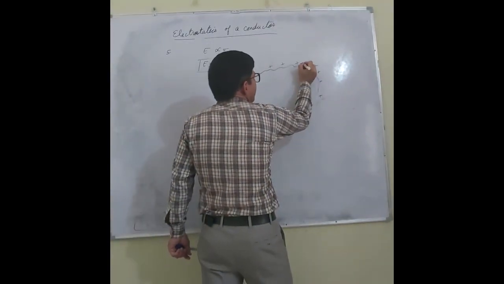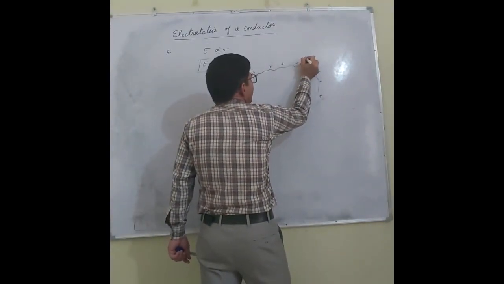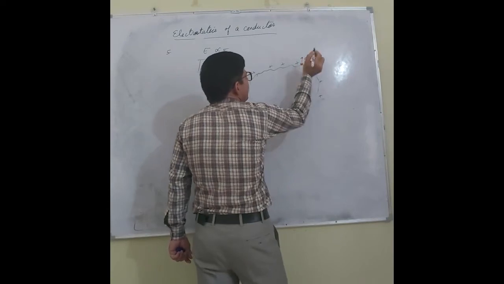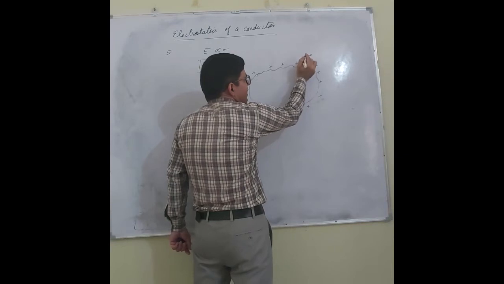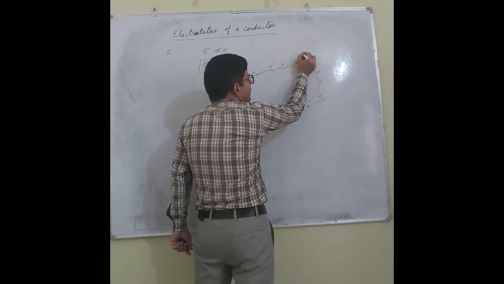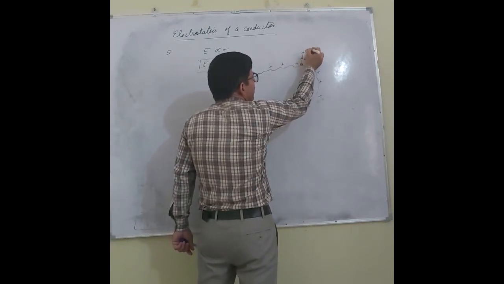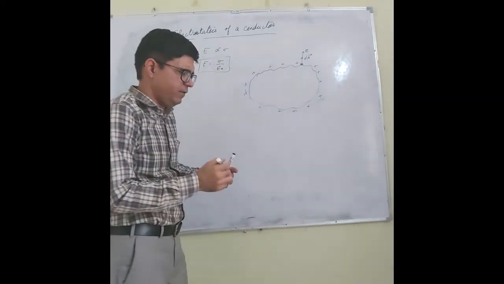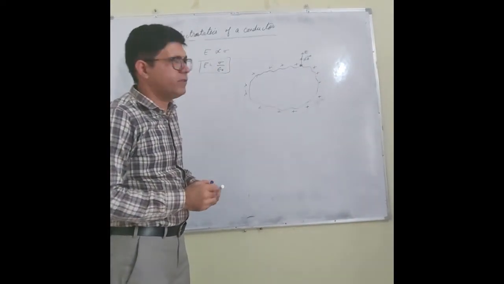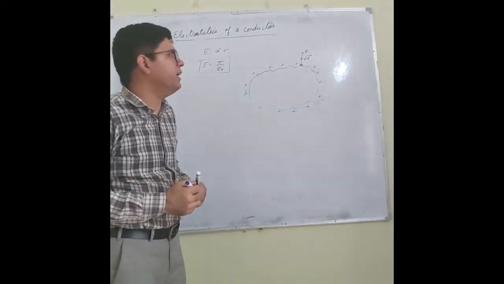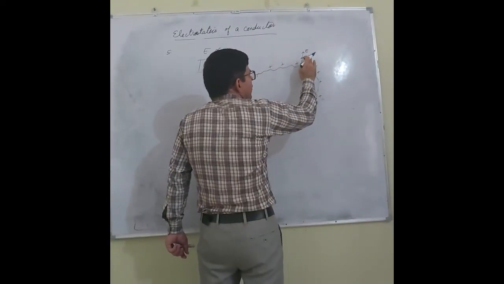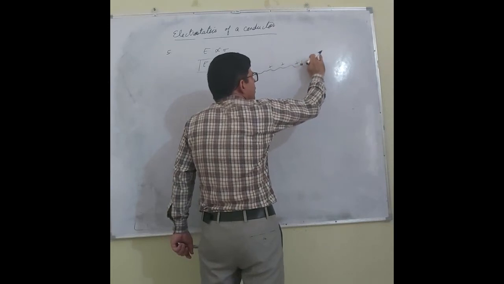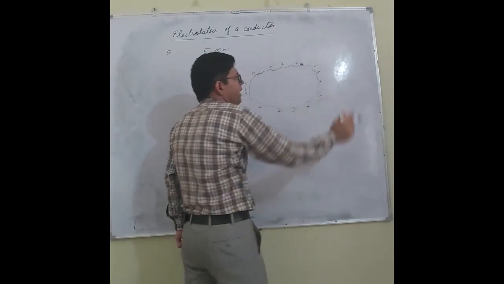Let us say this is the area ds. All of you know that the direction of ds will be outward. If you place a test charge here, that test charge will be repelled. So the direction of the electric field is also the same as that of ds. Now my target is to calculate the electric field there.